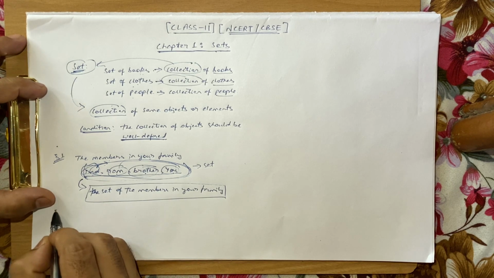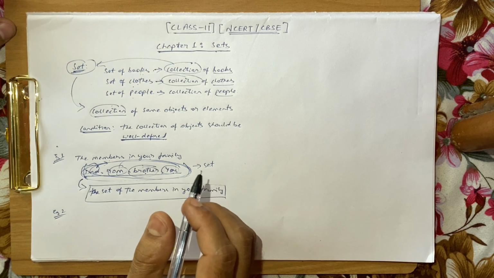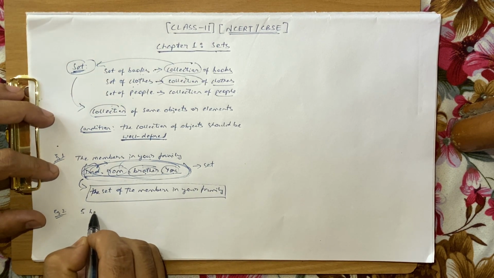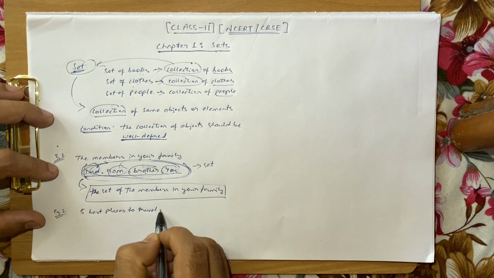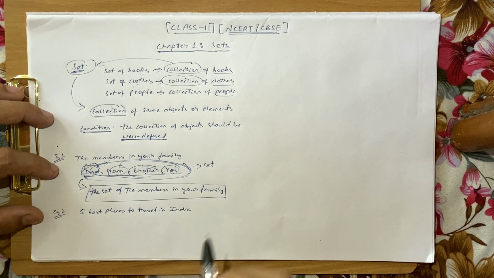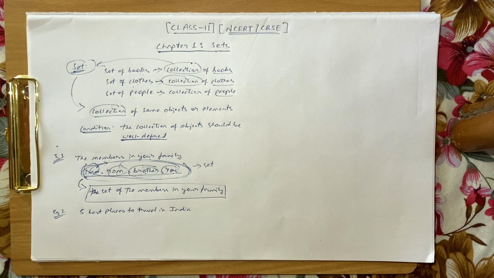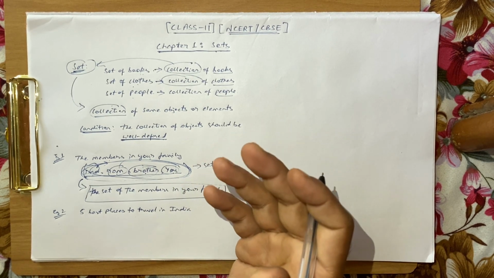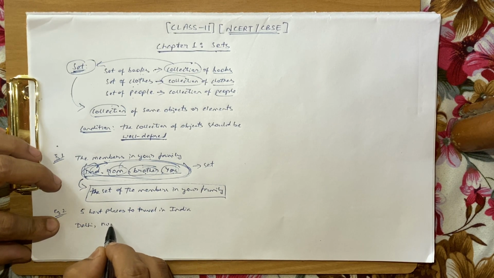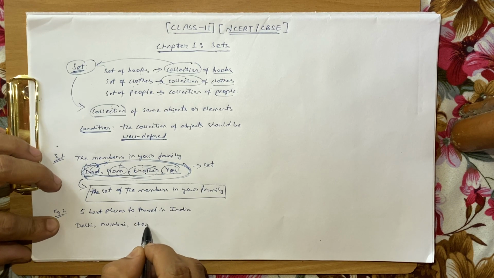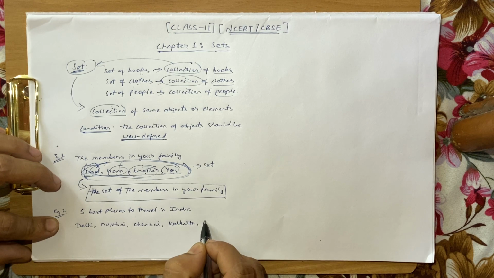Let me take example number 2 and ask you all a question here. Tell me the names of 5 best places to travel in India. Try to pause the video and write down the 5 names of your choice. Your answer to 5 best places to travel in India can be what? You may say Delhi, Mumbai, then Chennai, then Kolkata, and then let's say Bangalore.